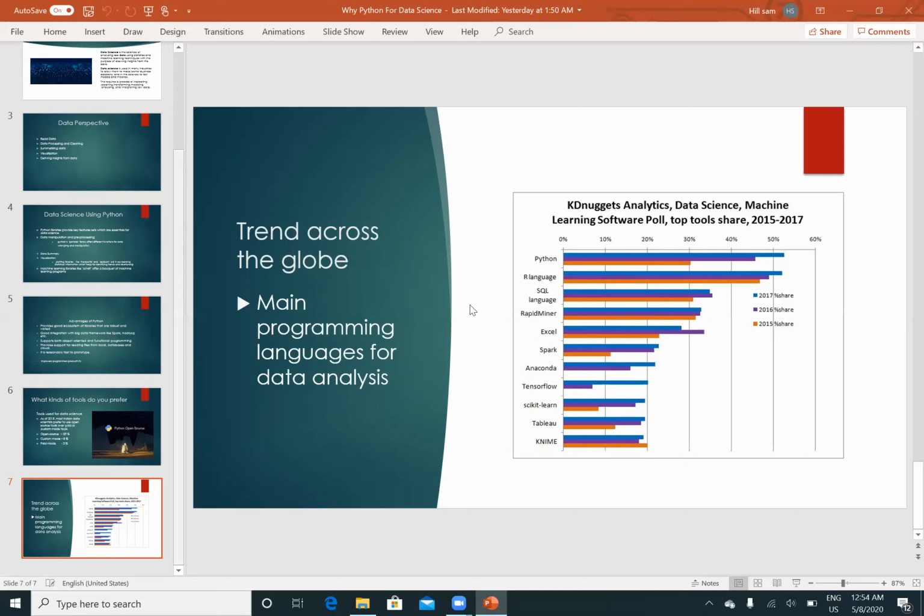And here, what we have discussed is a basic introduction for the course, that is, what is data science, what is Python, and why we prefer Python for data science.